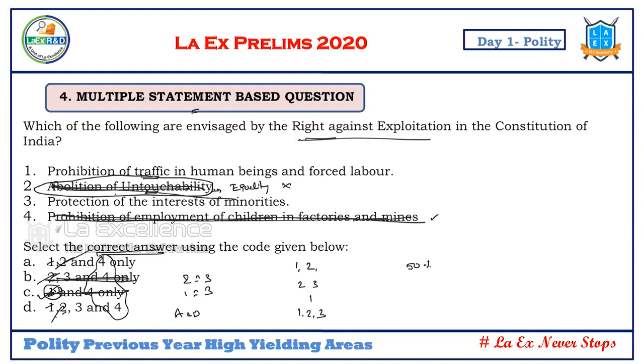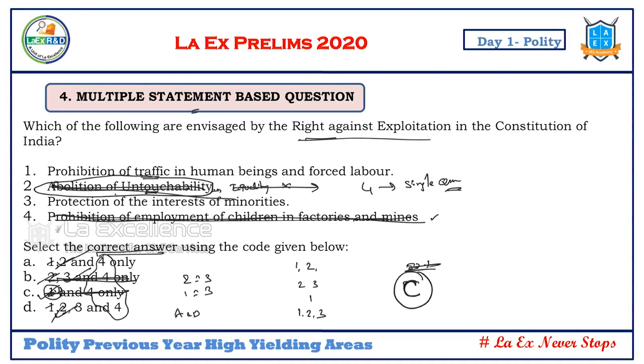Second, A shall not exist, and then B shall not exist, D shall not exist. So the answer has to be C. That is how I have done this particular answer. So if I know only one statement, though it is a four-statement question, effectively it's a single question answer for me. It's very easy to do. This is how we have to apply the elimination technique in this particular context.